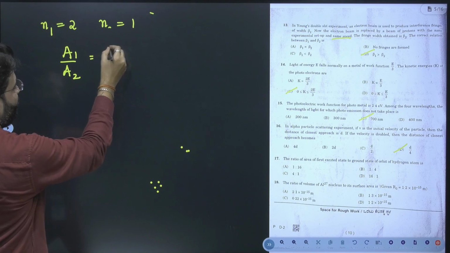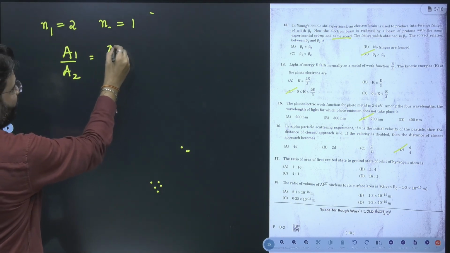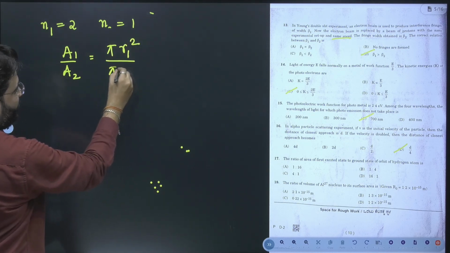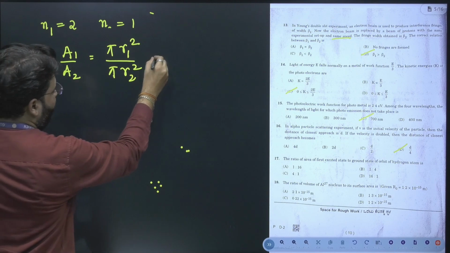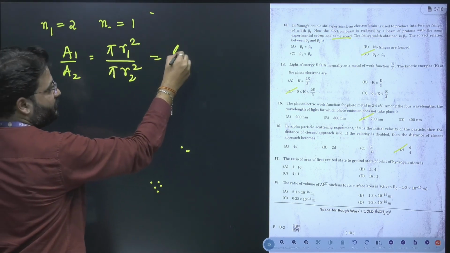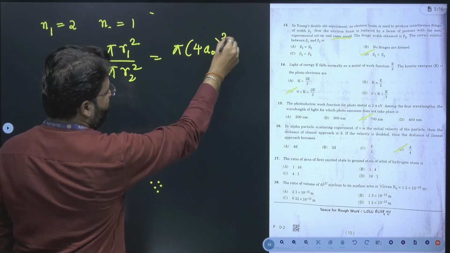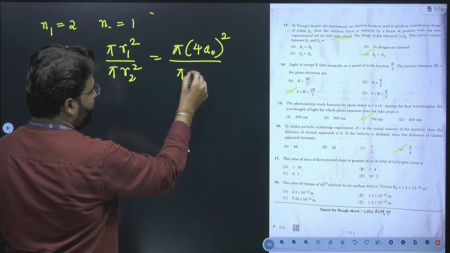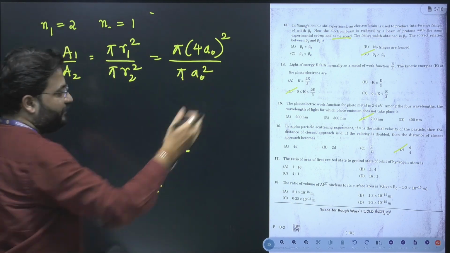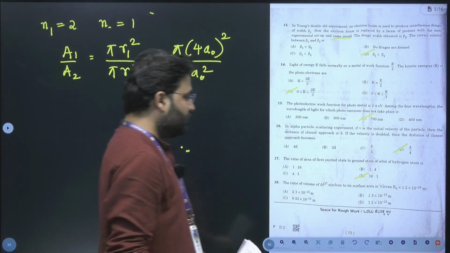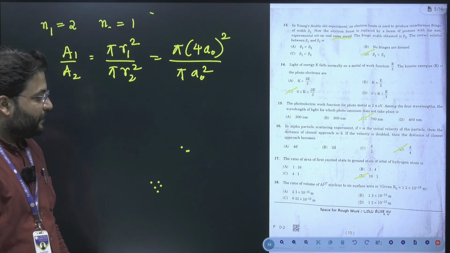So let me write the area. Area will be pi r1 square divided by pi r2 square. As we know the radii, I can substitute 4 a naught, Bohr's radius a naught, square divided by pi a naught square. Simplification of this will yield the answer, and the answer would be option D. The 17th one is option D. Let's move to the next one.